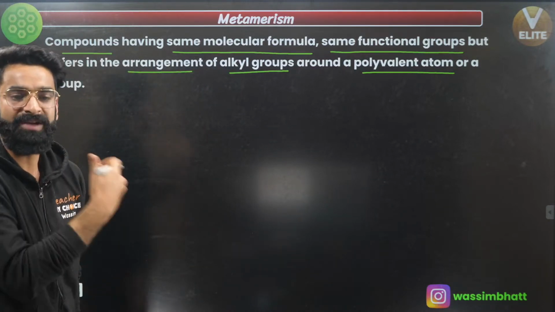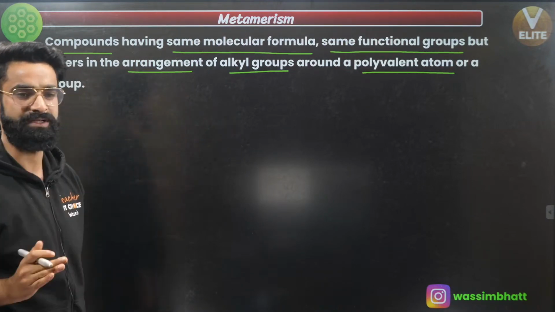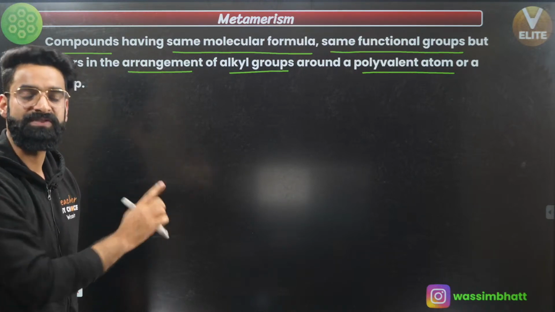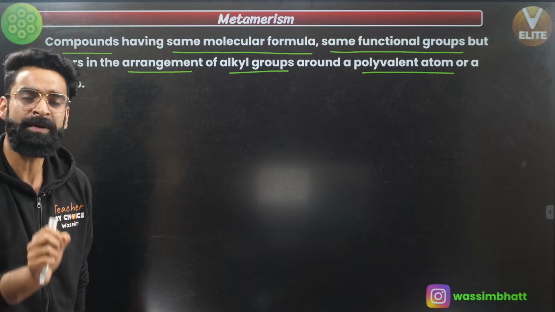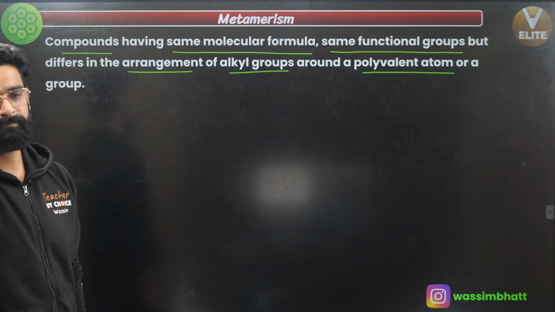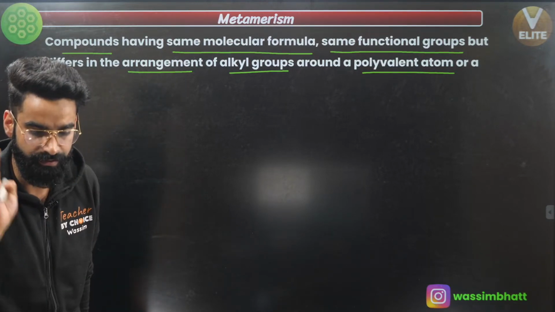What do we mean by that? How can we understand this? Just wait for it, you'll get a clear-cut idea in 2-3 minutes, okay? First, remember the definition. Metamers are compounds which have the same molecular formula and the same functional groups, but the arrangement of alkyl groups around the polyvalent atom or polyvalent group is going to be different, right?